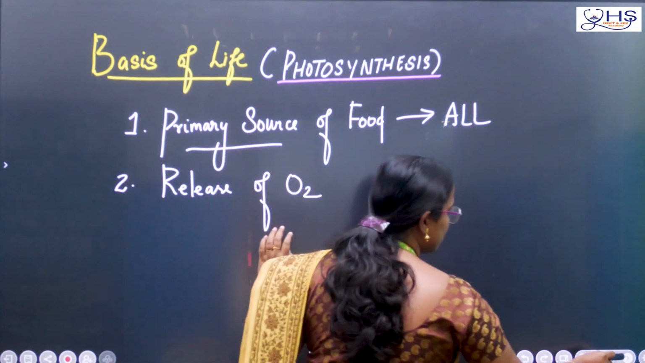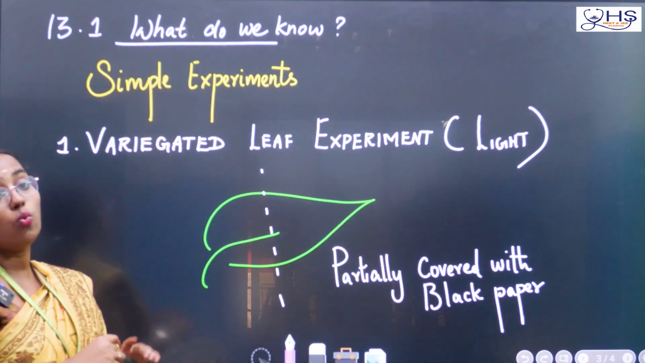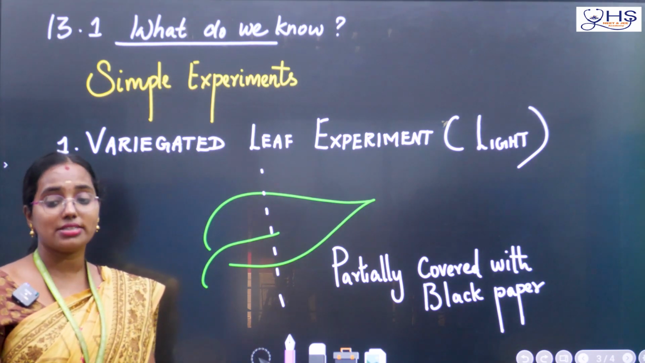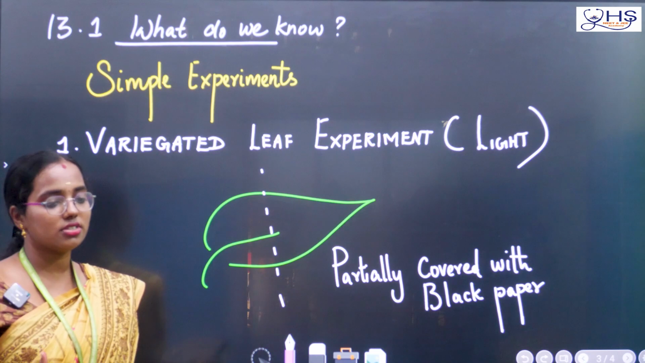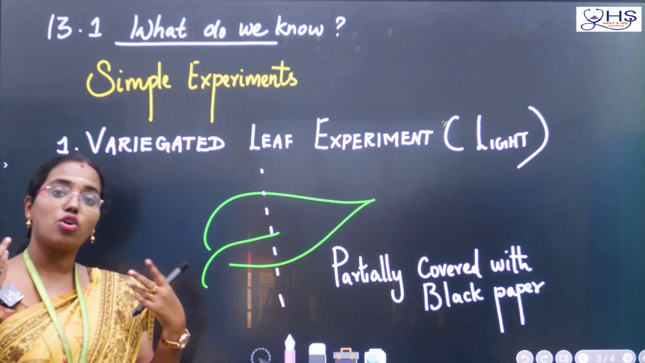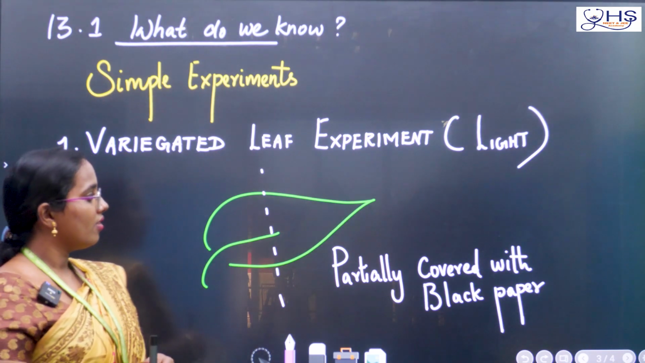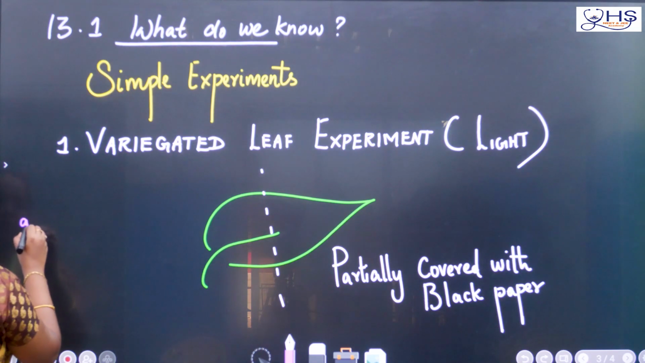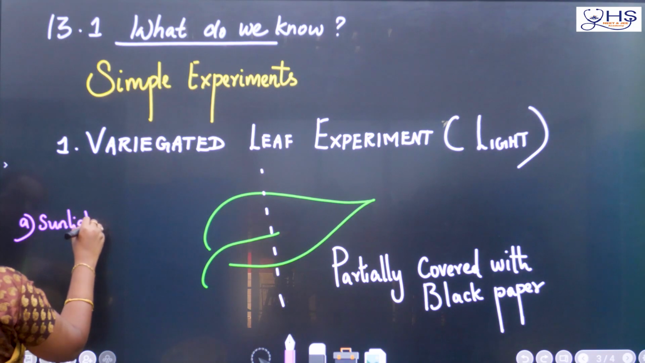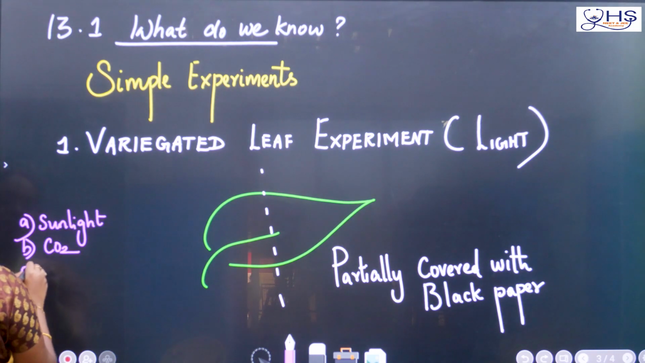Okay. Next, this is what is given in the introduction part. Next is 13.1. What do we know? Now, what you know as students, what raw materials are needed for the plant to do photosynthesis? You say by yourself, what are the raw materials needed by the plant to do photosynthesis? Okay, I can write here. First is sunlight. Second is carbon dioxide, water.